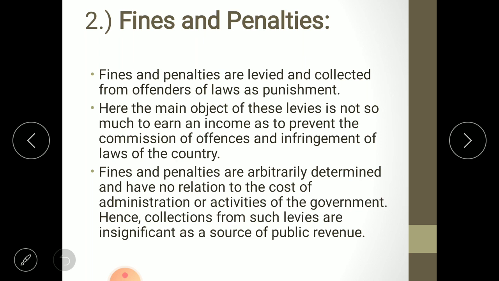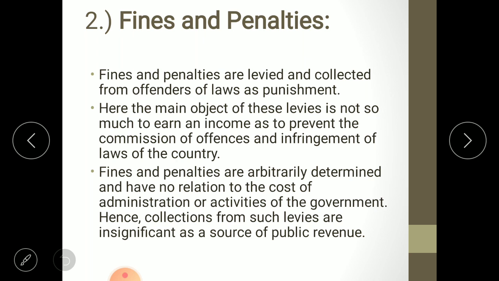If we talk about the revenue perspective, then this will contribute less to the central government's revenue, and specifically this is not the source where government should earn from. Why? Because these are the areas which show that people are not following the laws. So this is not a good earning for government.